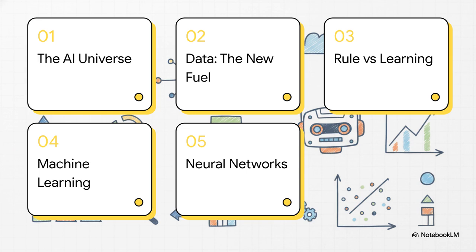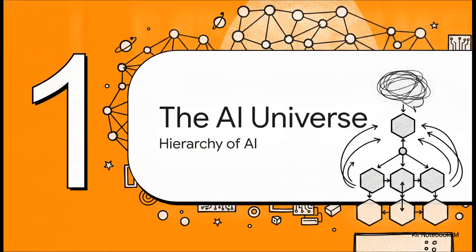Here is our roadmap for today. We're looking at the AI universe, then data, the new fuel, rule versus learning models, a deep dive into machine learning, and finally we'll go inside neural networks. Let's get to it. Section 1.